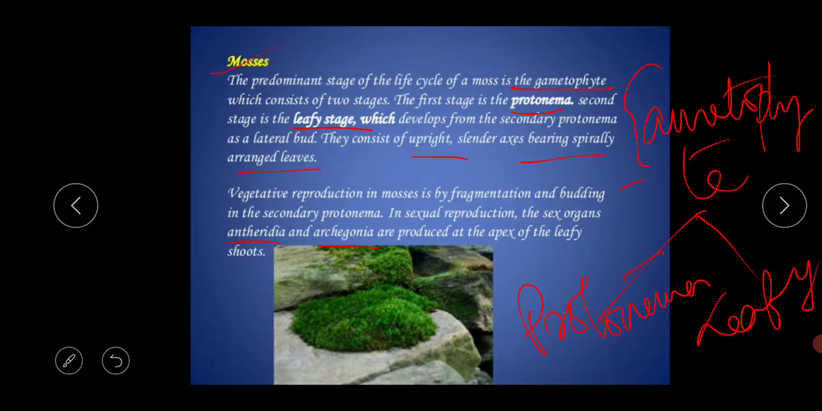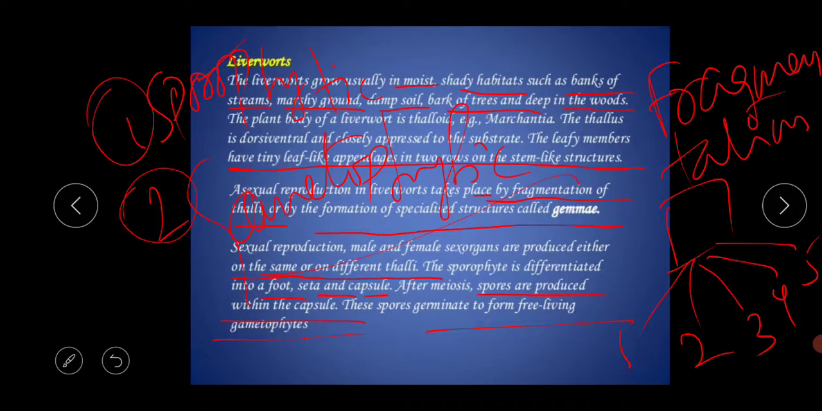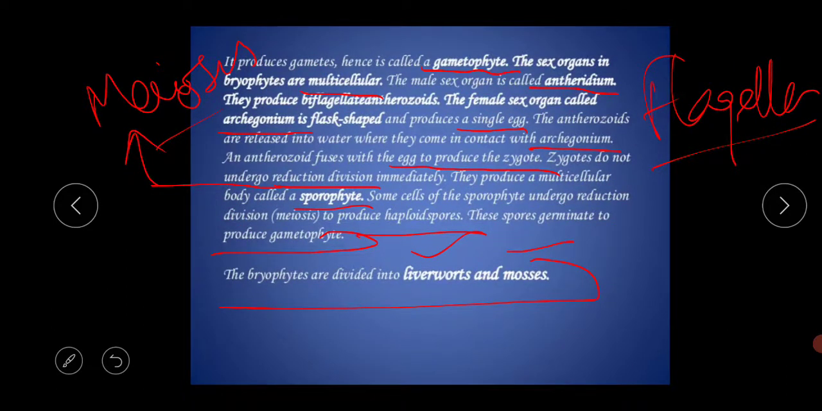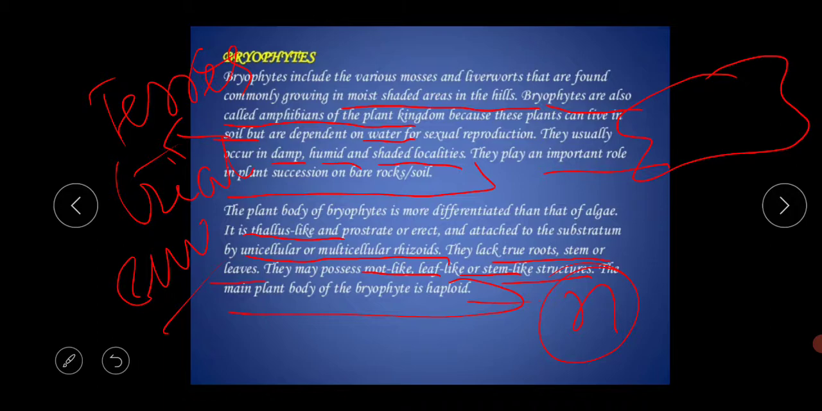Next, what is the name of the male sex organ and female sex organ? How do these liverworts reproduce, how do these mosses reproduce? What is the meaning of the gamete, what is the meaning of the archegonium, what is the meaning of the antherozoids, what is the meaning of the sporophytic phase, how is the zygote produced? So this type of question may come from this portion. Many questions may come from this portion.